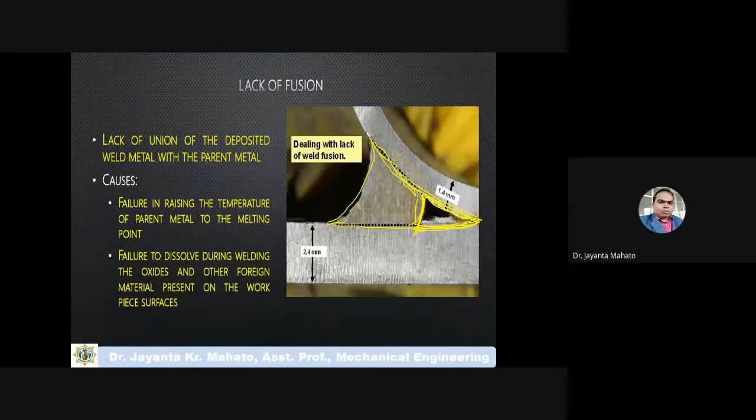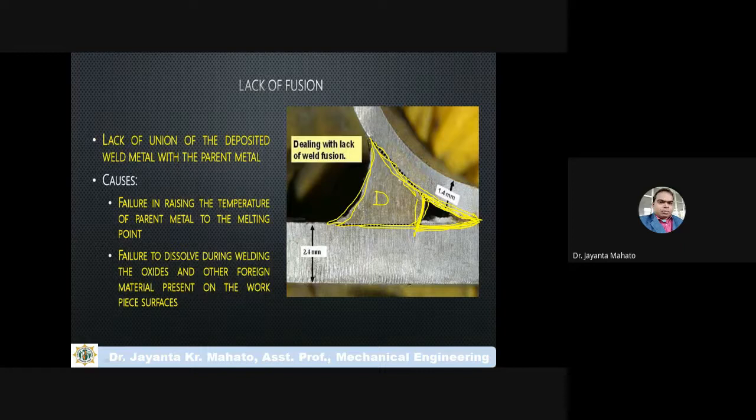So these are the deposited metals, electrode or filler material. If it is not completely poured into this welding cavity, then a lack of fusion type of welding defect forms. This is a failure in raising the temperature of the parent metal to the melting point.